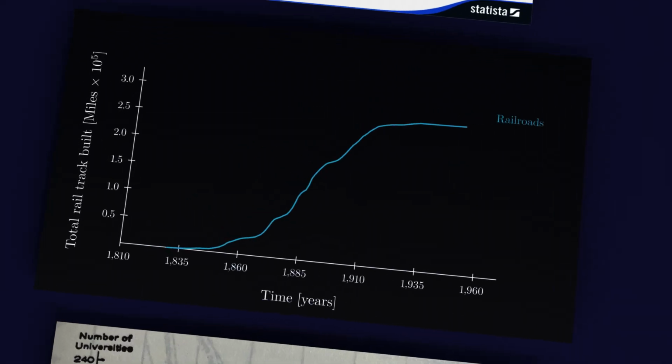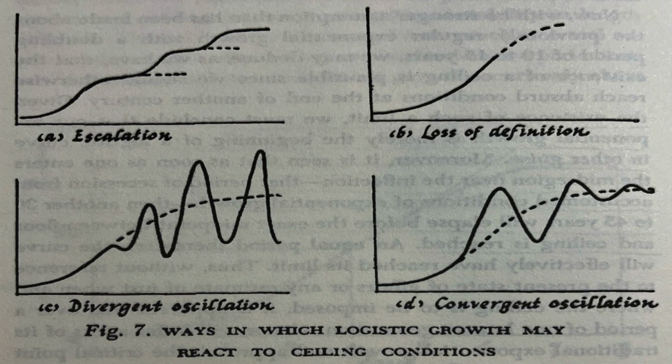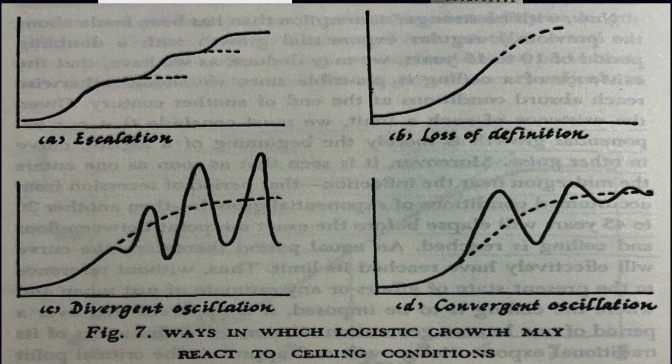Lastly, in the case of railroad production in the US, as we can see, the growth completely dies off sometime after 1930. So these are the behaviors we can expect from a logistic growth. First, after reaching saturation, a breakthrough may happen and the growth can go back to exponential and then logistic growth. Second, the curve will die because the growth stops or the system changes in such a way that the index we are measuring is not valid and can't be measured anymore, and so the curve itself stops. Third, it can oscillate before reaching the saturation, and fourth, it can oscillate without ever stabilizing.